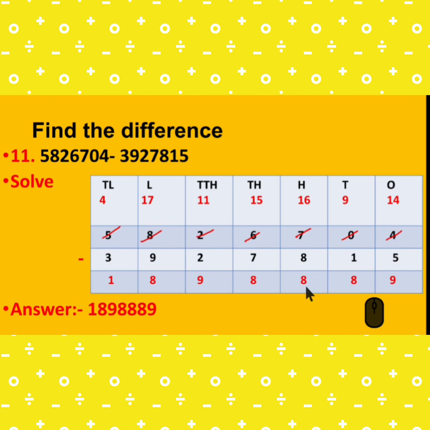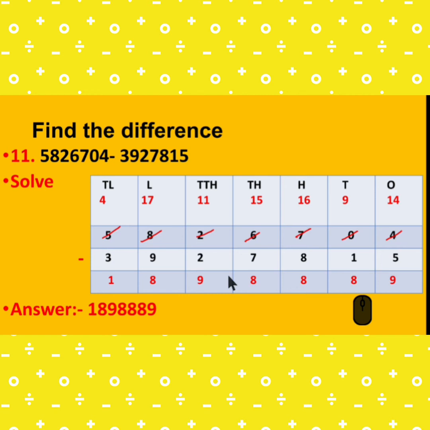Here 6 minus 8 is not possible, so this 6 gives the borrow, so it becomes 16. 16 minus 8 is 8, and it is 5. Now 5 minus 7 is not possible, so we take the borrow from the 2. So it is 15, 15 minus 7 is 8. Now it becomes 1.